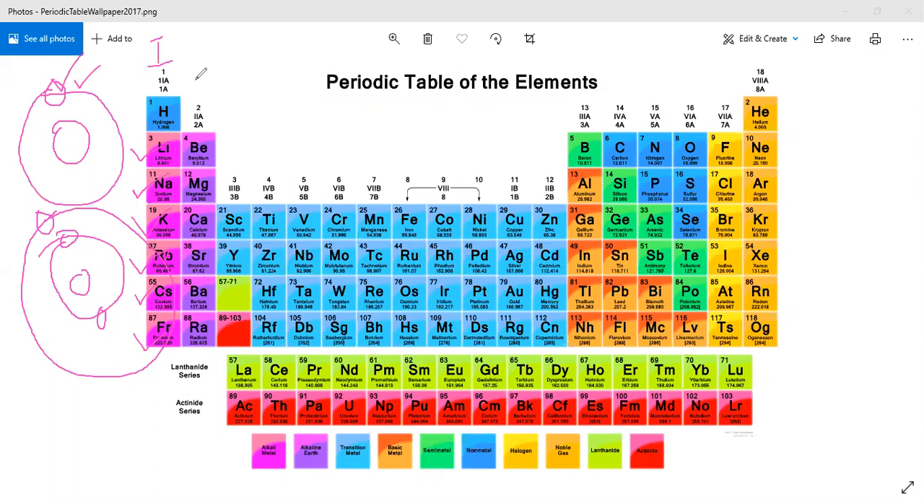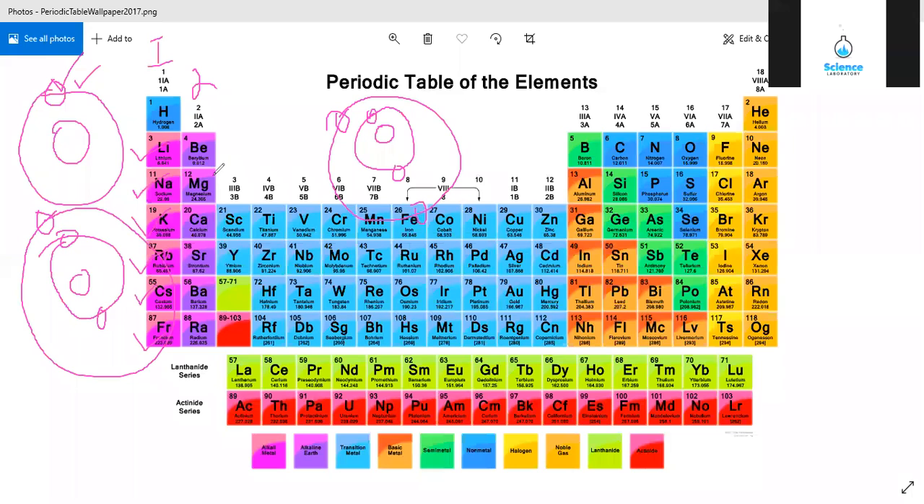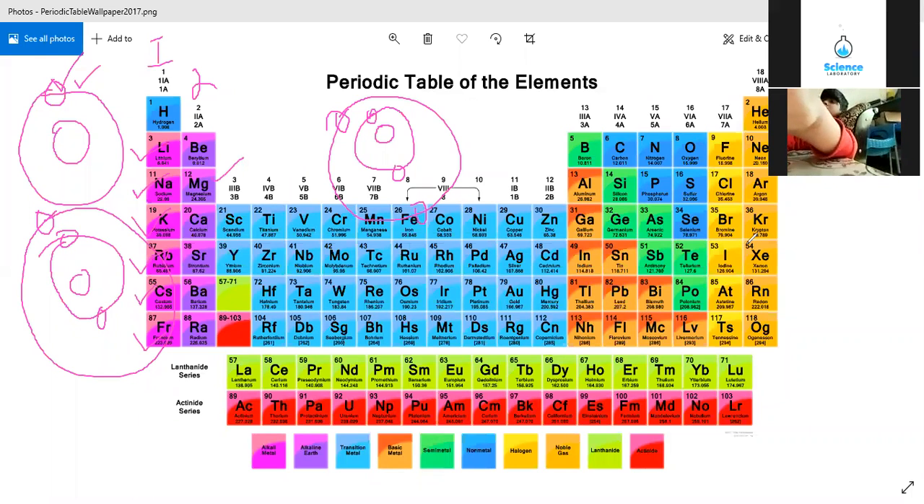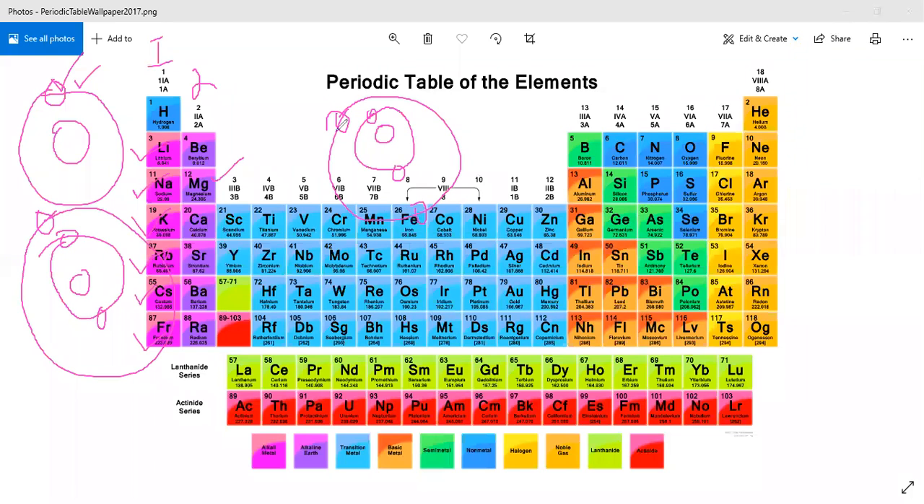Next, we have group 2. The elements of group 2 have 2 electrons in their outermost shell. If I draw the structure of beryllium, with atomic number 4, the first shell has 2 electrons and the second shell has 2 electrons, total 4 electrons. In the same way, draw the structure of magnesium: it contains 2 electrons in its outermost shell. In the same way, boron, in group 3A, has 3 electrons in its outermost shell.